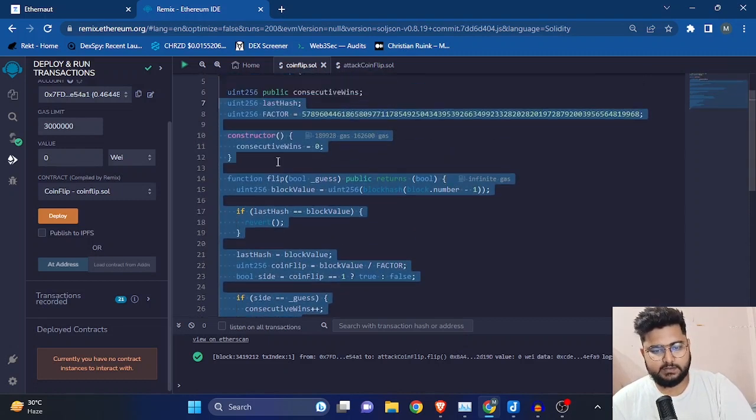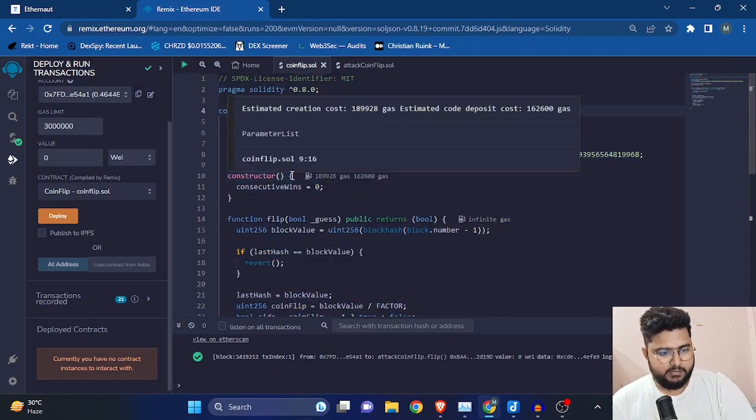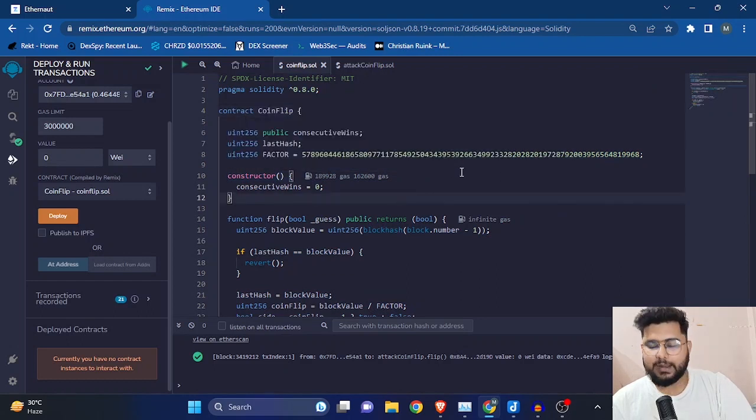So this is it, guys. This is how the code is, and where the problem lies is, I was also stuck. The guy whose video I have seen, he was also stuck. I could not figure out where the problem actually lies. I read a lot of resources, and after that I found out that these numbers are basically the problem.